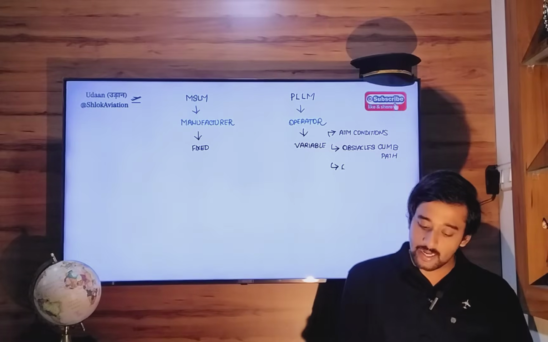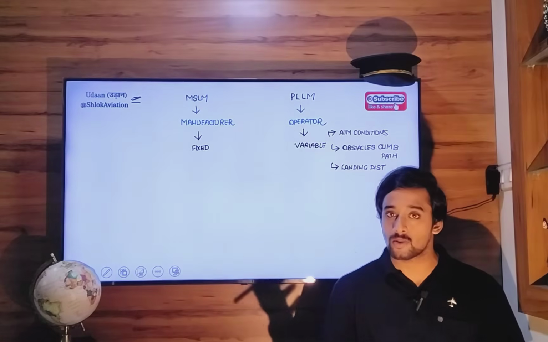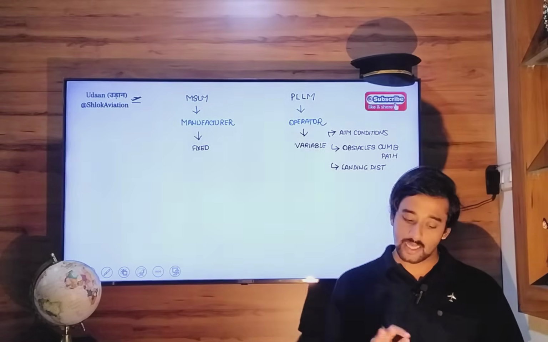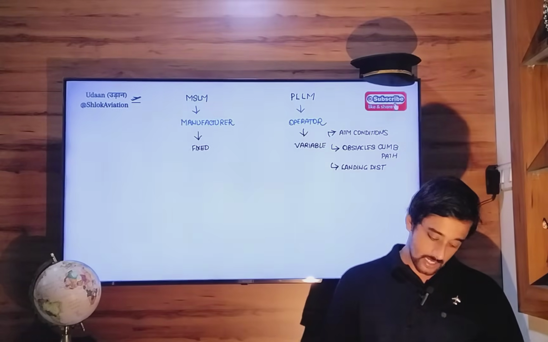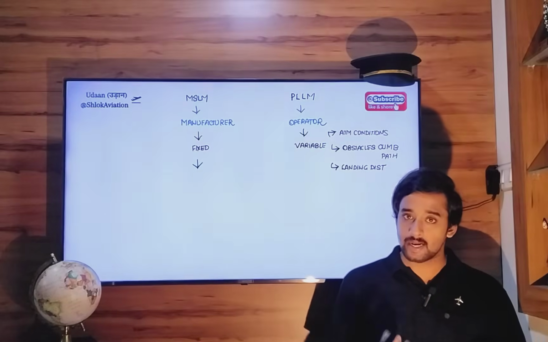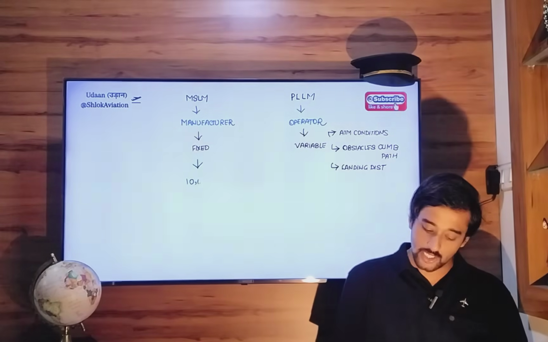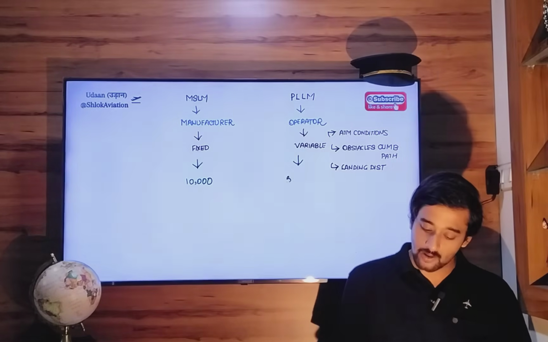Again, the landing distance available at your destination airport. So again, this will influence the performance of your aircraft. So these things make for performance limited landing mass, right? So let's say for this value, maximum structural landing mass value is 10,000 kg, and performance limited landing mass value is 5,000 kg.